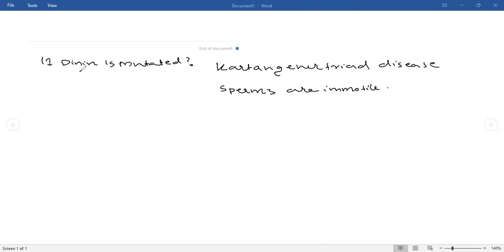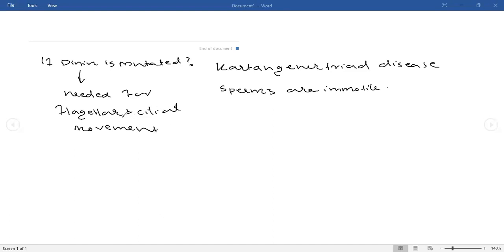Dynein is needed for flagellar and ciliary movement.